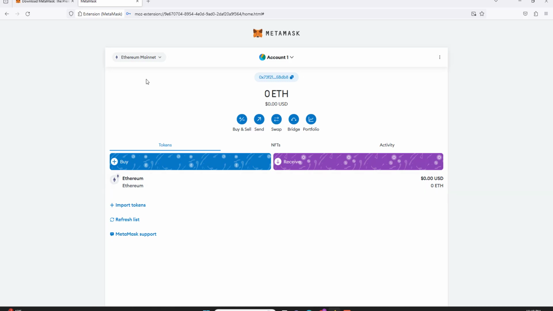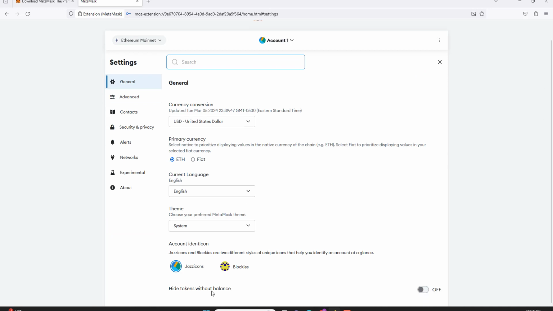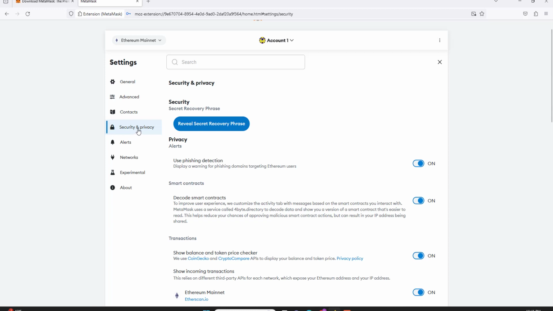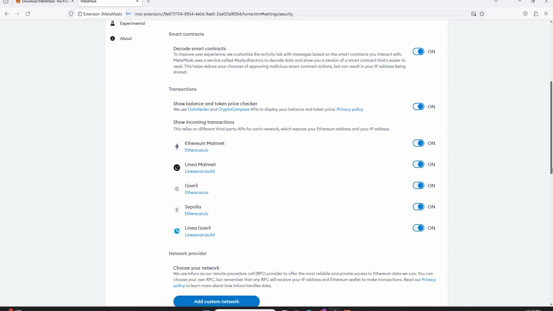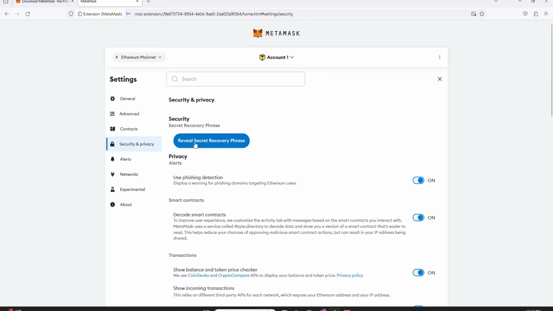So there's nice little things that you can do on the MetaMask that we got here. We could change up how we want our thing to look. We could change what currency we want to show. Do we want to show fiat balance? Do we just want to see the Ethereum balance? And if we go right here to security and click right here, we can reveal the recovery password. I'm probably gonna do another video on that later on in life, but that's just another way to get your recovery password.